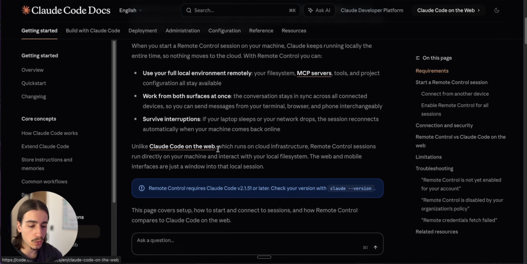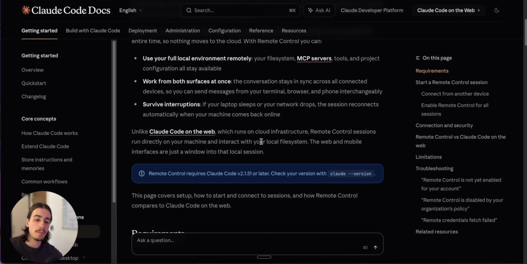So unlike Claude Code on the web, which runs on cloud infrastructure, remote control sessions run directly on your machine and interact with your local file system. Basically what this means is that you need your computer on and Claude Code running to be able to actually use this remote control feature.